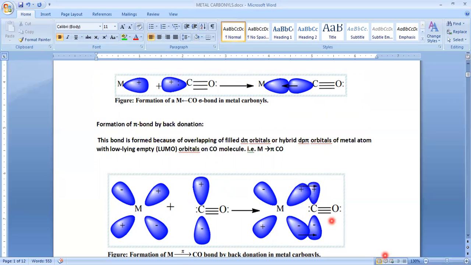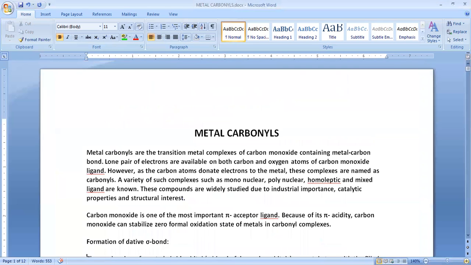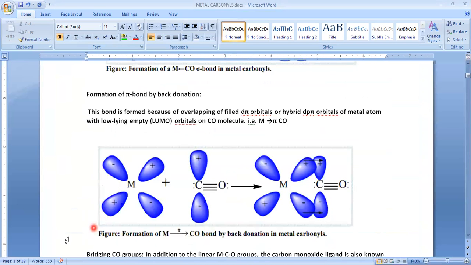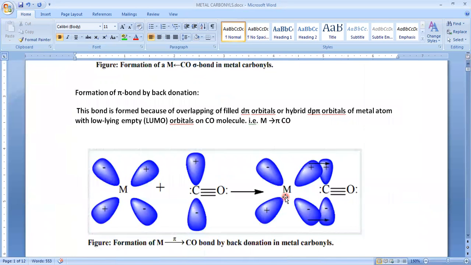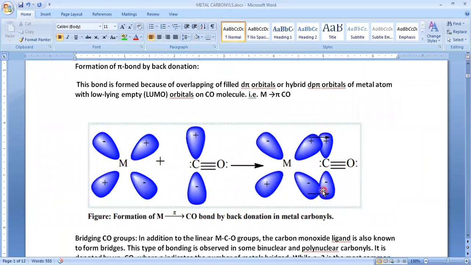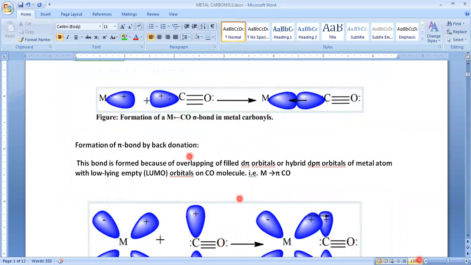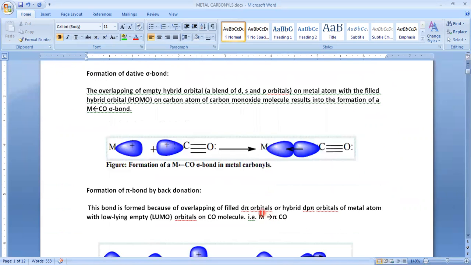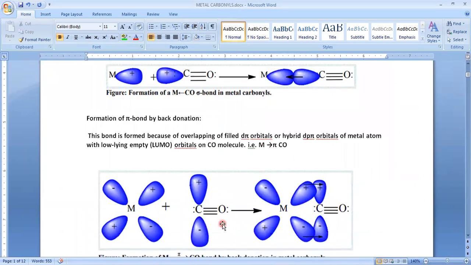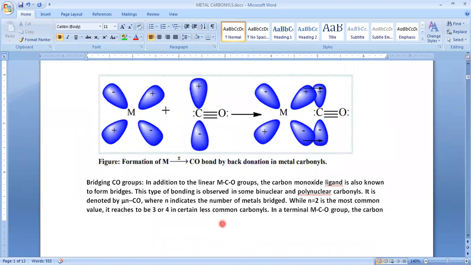Let's see, can you see the direction? Now I will maximize this. Okay, now you can see. The direction is towards carbon. That means this metal atom donates a lone pair of electrons to the carbon. So this is the way of representation of back bonding or pi bonding, and this is the representation of the sigma bonding. That is the difference between these two bonds. So this is sigma bond, and this one is pi bond. The resultant complexes are known as metal carbonyl complexes.